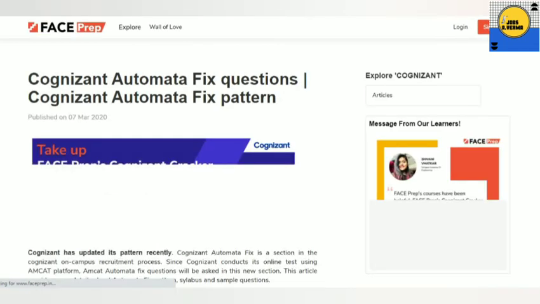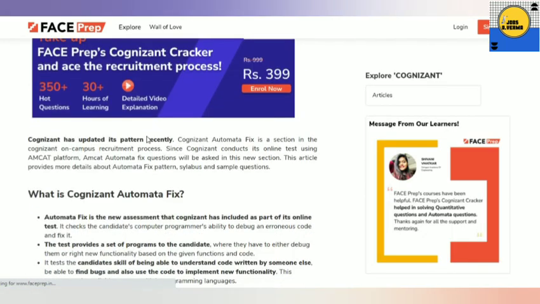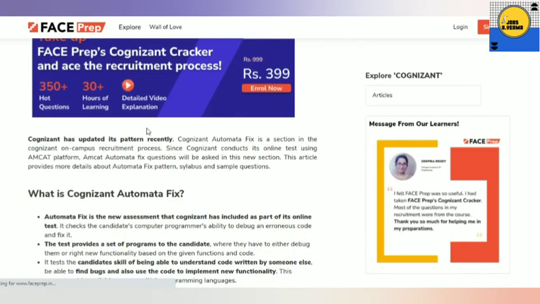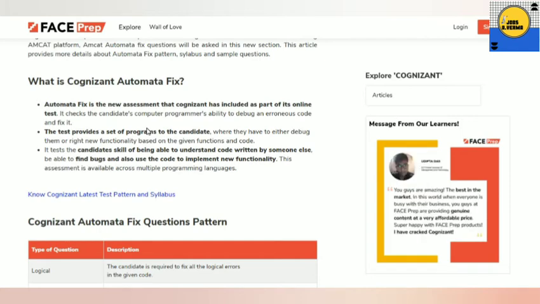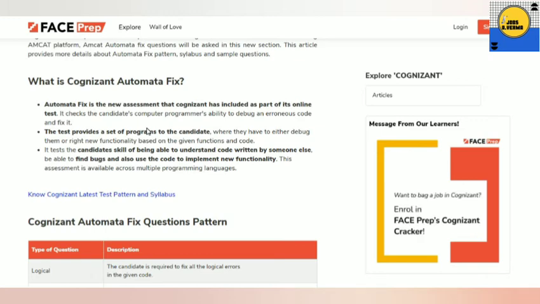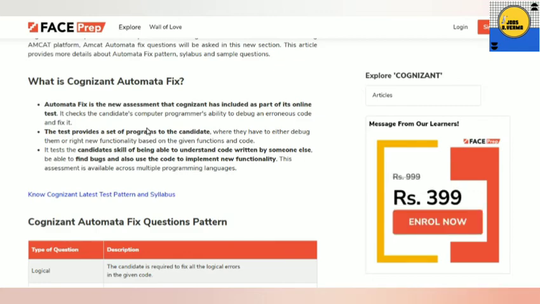Now I will discuss the most important part of this exam, that is the automata fix question. So it's a very much updated pattern now. So what is actually automata fix? Automata fix is the new assessment that is taken by Cognizant. It has included an online test. It provides the program to the candidate. You have to understand the program, the error in the program. It's a candidate skill of being able to understand the code written by someone else. You have to find the bugs, also use the code to implement new functionality.